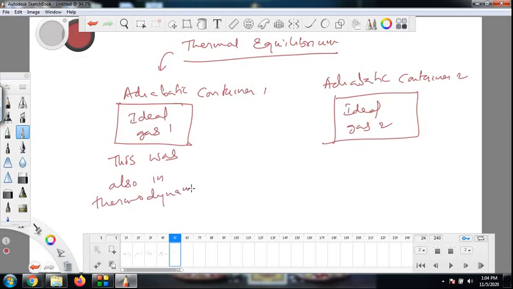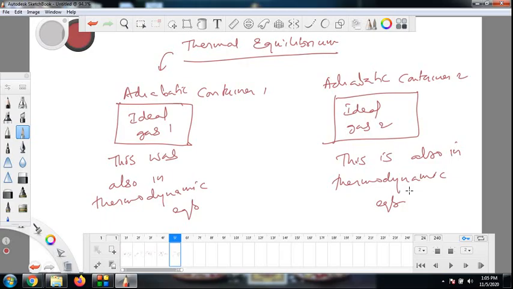That means for both these gases, the state variables are more or less stabilized with constant values.